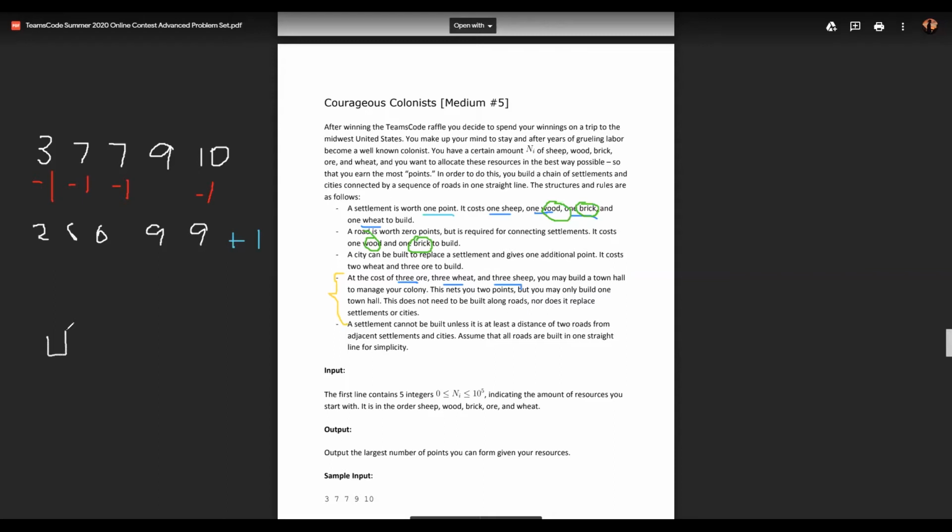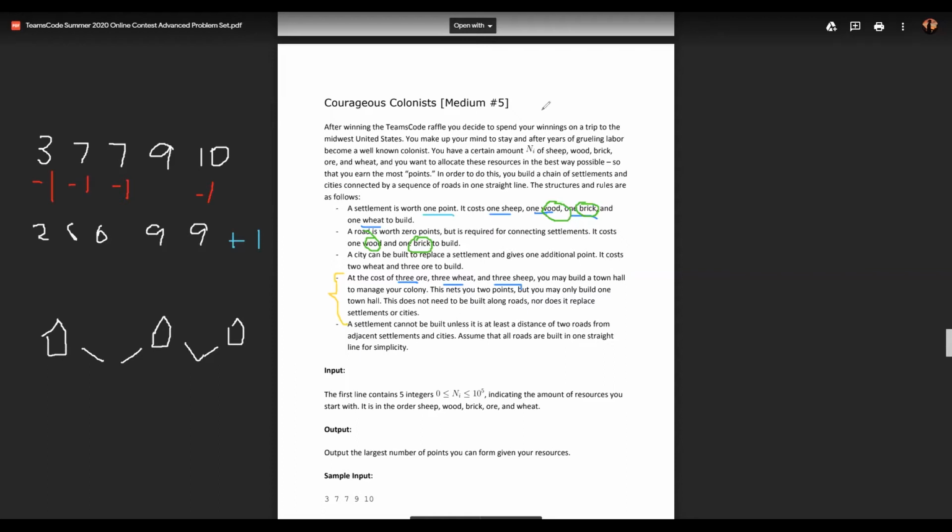So let's say this is a settlement, road. We want to build 2 roads in between each settlement, right? So I'm just drawing the 2 roads like this. Again, there's no reason not to just keep building settlements and roads as much as we can.